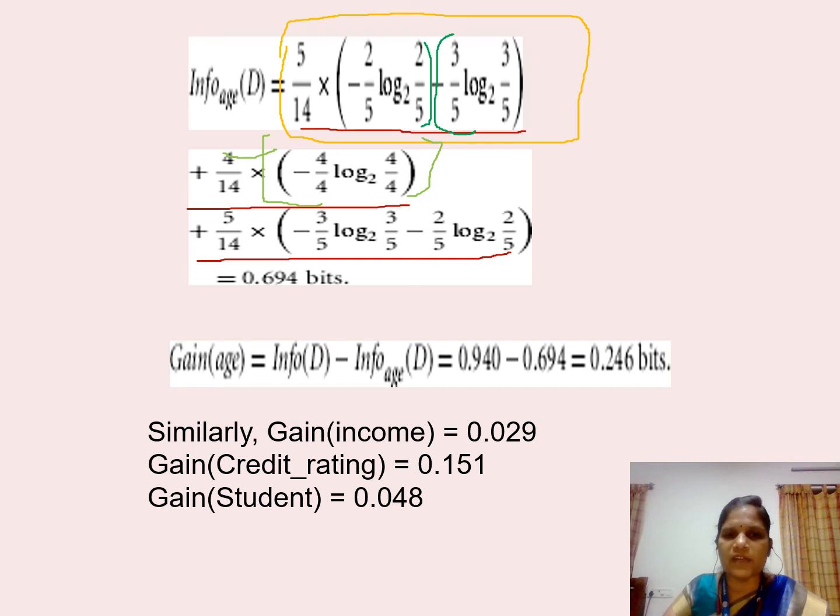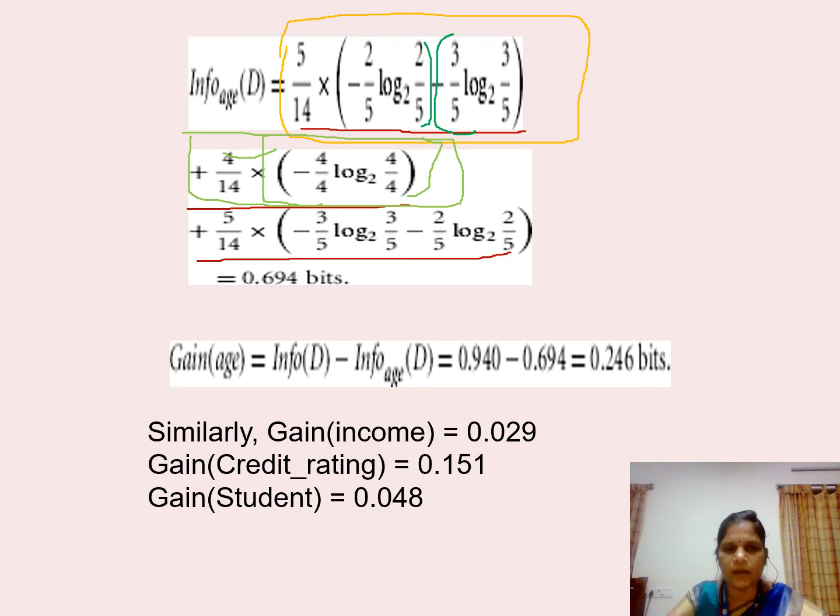So that's why it is given here as minus 4 by 4 log of 4 by 4 base 2. Since there are no categories in the middle-aged people, we have neglected those terms. This entire term is used for middle-aged. The next one is senior.